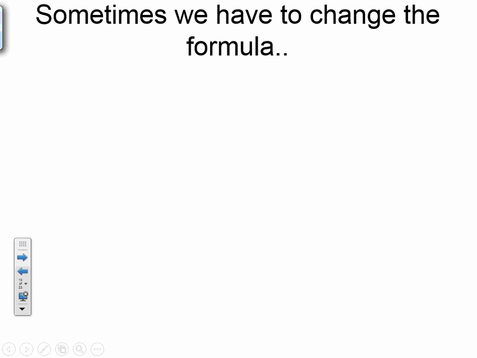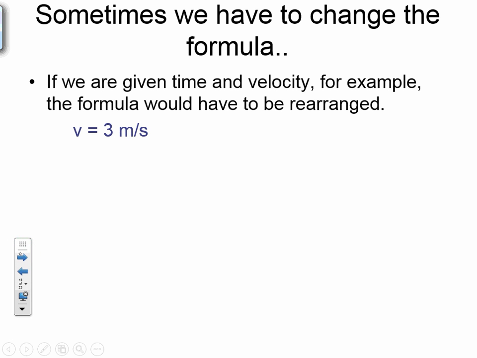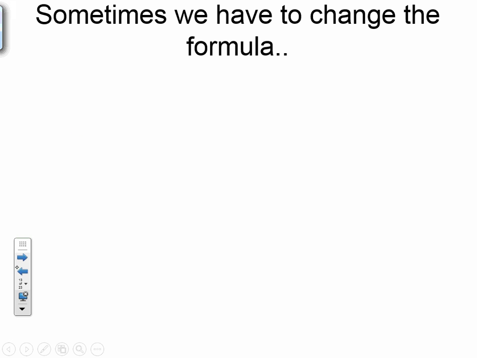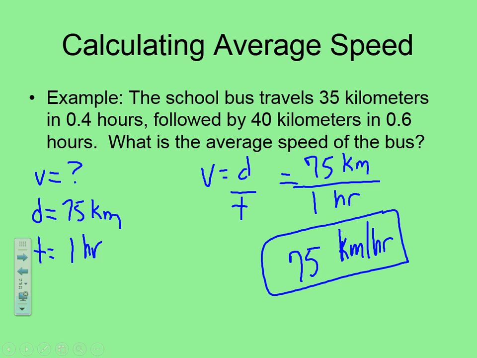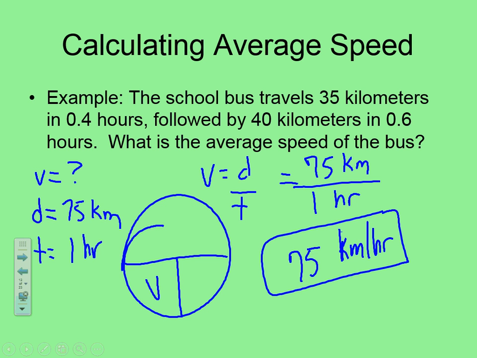All right. We're going to continue to practice with average speed. Now, if you ever have to rearrange this equation, we've used the circle for concentration before. This might help some of you out. Here's your circle. Velocity is equal to distance divided by time.